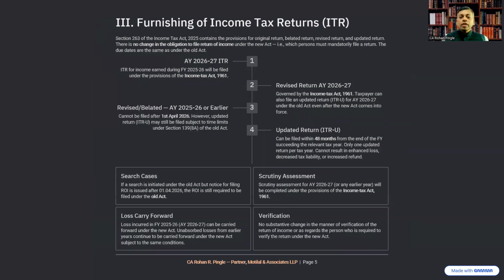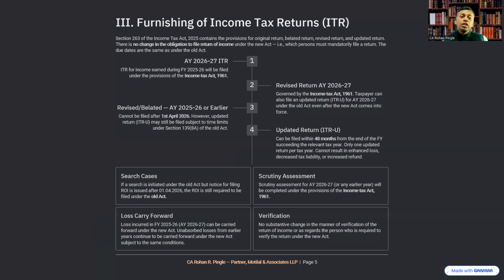Moving further, let's understand the FAQs answered under the furnishing of income tax returns. So Section 263 of the Income Tax Act 2025 contains the provisions for original return, belated return, revised return, and updated return. What is the section? Section 263 of the Income Tax Act 2025. Earlier it was Section 139. So no change in the obligation to file the return of income under the new Act, that is, which person must mandatorily file a return remains the same. Due dates are the same as under the old Act.